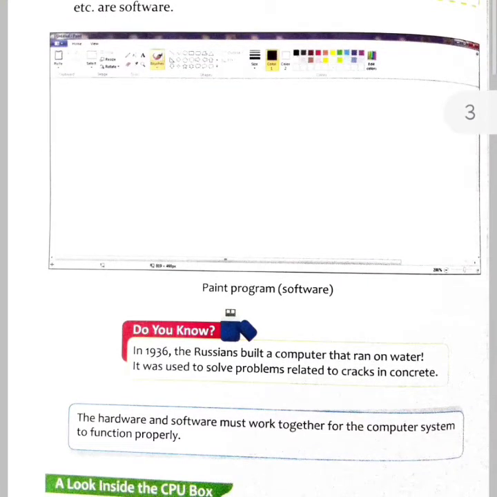The term software was first used by John Tukey in 1957. In 1936, the Russians built a computer that ran on water. Wow! It was used to solve problems related to cracks in concrete. The hardware and software must work together for the computer system to function properly.